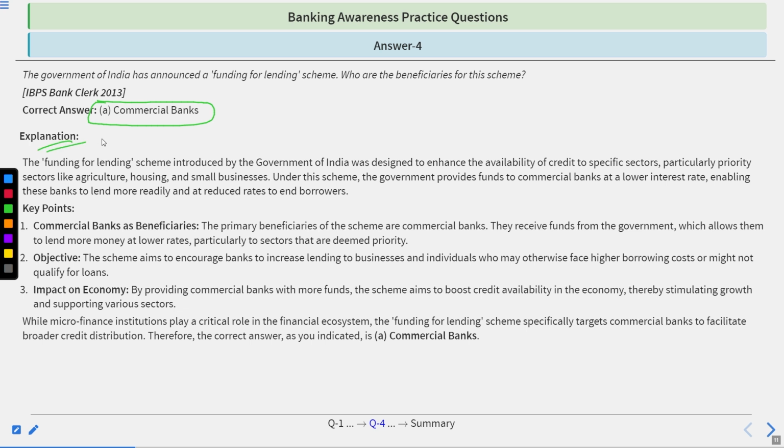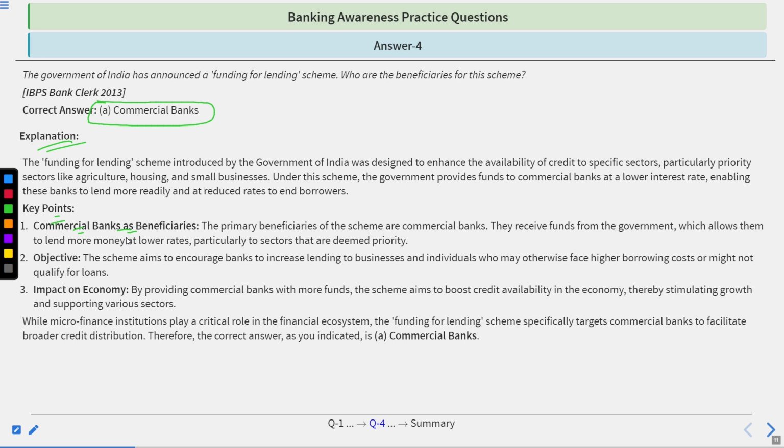Go by the explanation. The funding for lending scheme introduced by the Government of India is designed to enhance the availability of credit to specific sectors, particularly priority sectors like agriculture, housing and small businesses. Under the scheme, the government provides funds to the commercial banks at a lower interest rate, enabling these banks to lend more readily and at a reduced rate to end borrowers. Key points: commercial banks as beneficiary. The primary beneficiaries of the scheme are commercial banks.